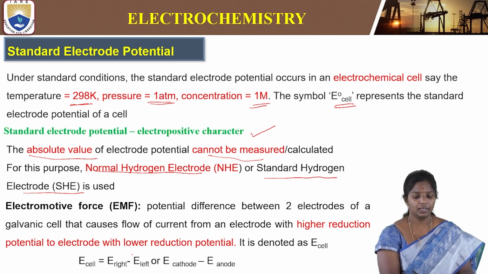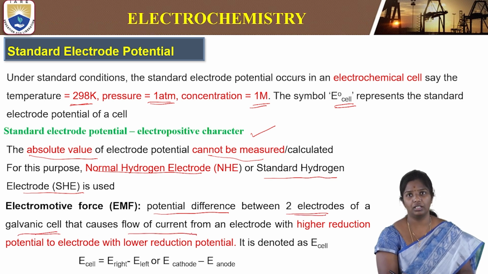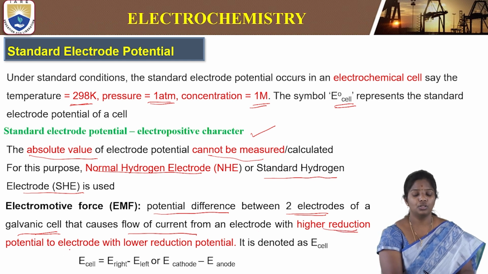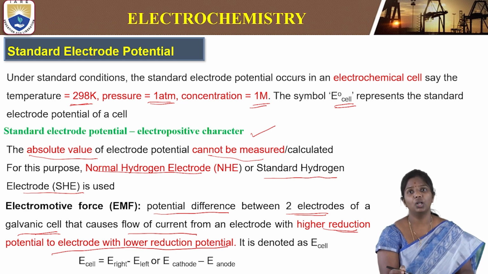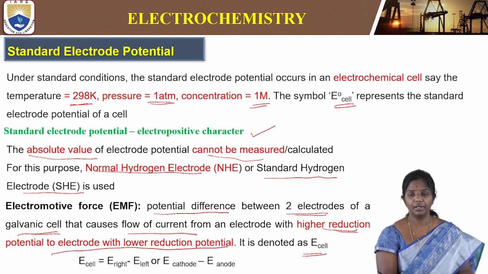For that we also need to understand what electromotive force is. The potential difference between two electrodes of a galvanic cell that causes the flow of current from an electrode of higher reduction potential to an electrode of lower reduction potential is nothing but electromotive force. It is represented by E cell.